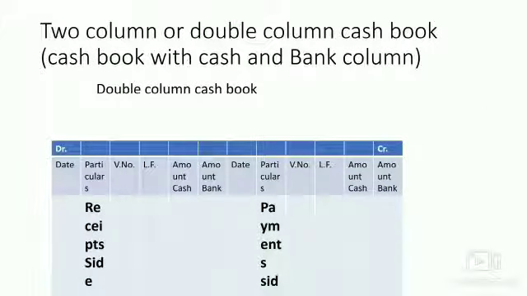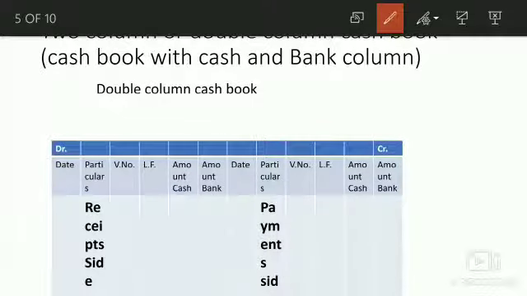Our second category is two column cash book or double column cash book. It is just like single column cash book. The only difference is that here your amount column will be divided in two parts. The first is cash and the other is for bank. In the cash column we will enter all the transactions that are related to cash, and in the bank column we will enter the transactions related to cheques, demand drafts, etc. that are related to the bank. The rest of the columns are the same as we discussed earlier in the single column cash book.